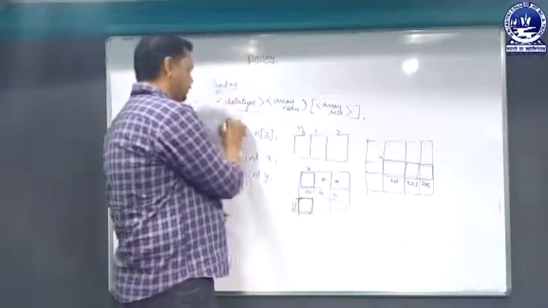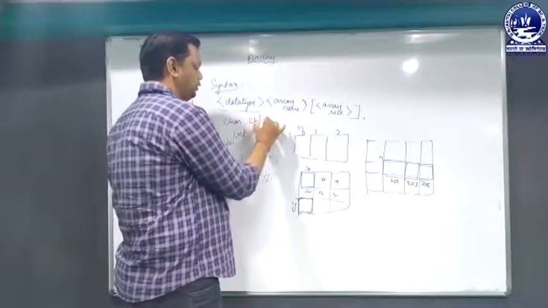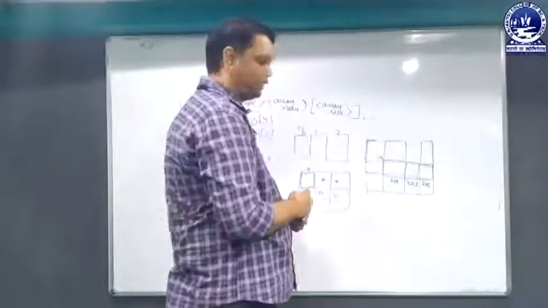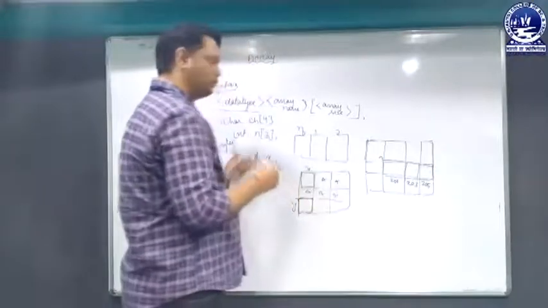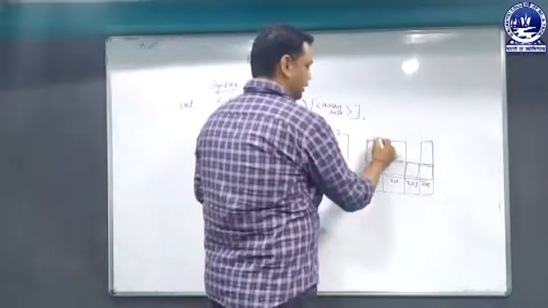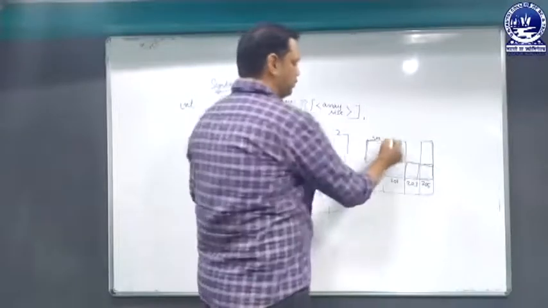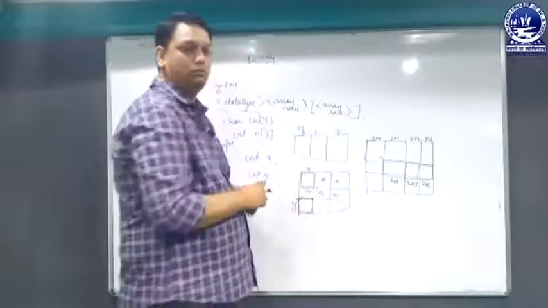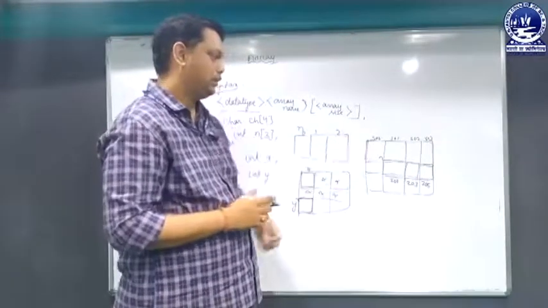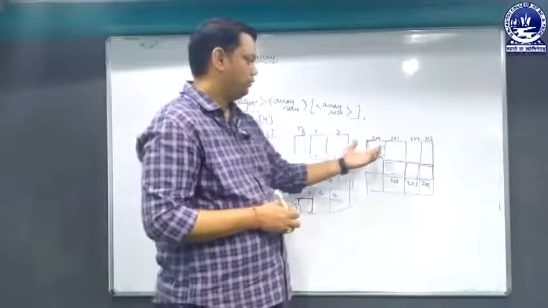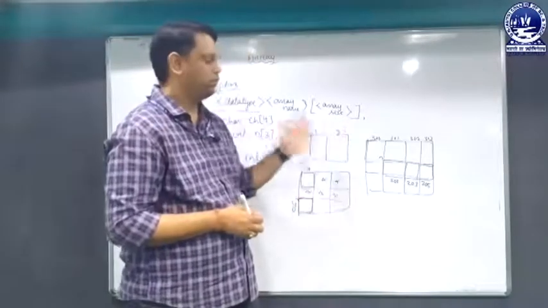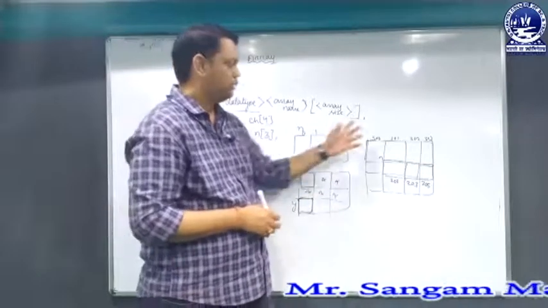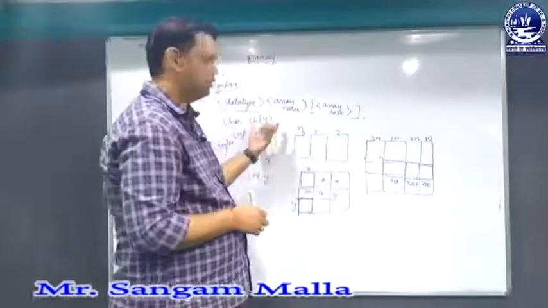Similarly, if I take character data type, char ch of 4, it will reserve 4 continuous character blocks, and as the size of character is 1 byte, let's say the address of the memory is 300, so the next ones will be 301, 302 and 303. In this way the memory is calculated. This is a general interview question: when we store an array, what will be the memory address of the consecutive blocks.